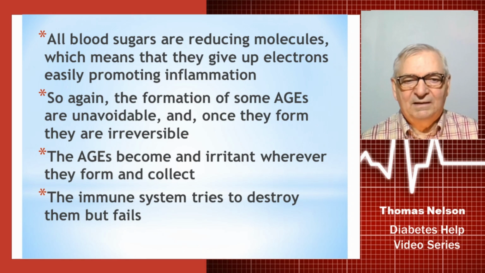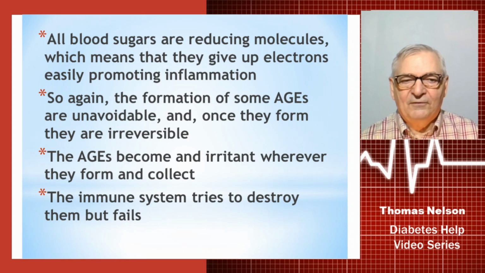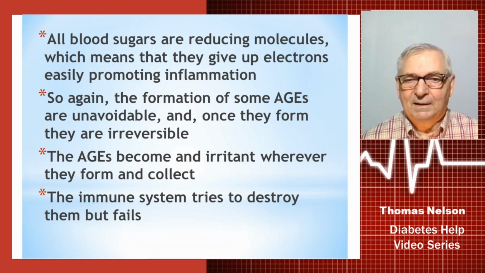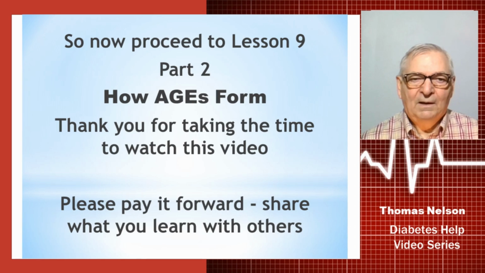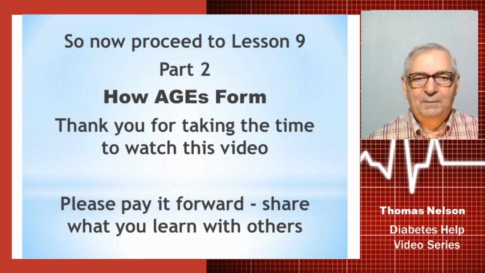So the AGEs become an irritant wherever they form and collect. So your immune system tries very hard to destroy them. It creates antibodies. It fights them. It tries everything that it knows how to get rid of them, but it fails every time. So now proceed to lesson number 9, part 2. You're going to learn how they actually form once the glucose levels do get elevated.